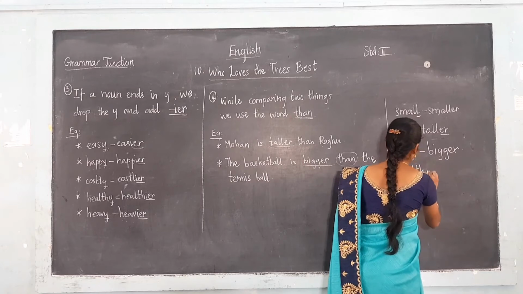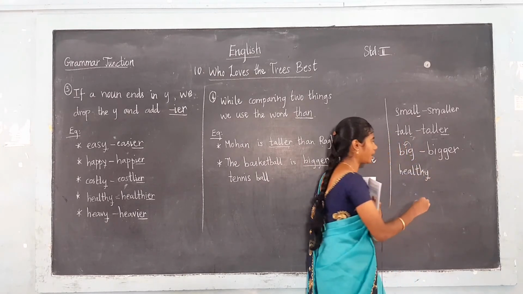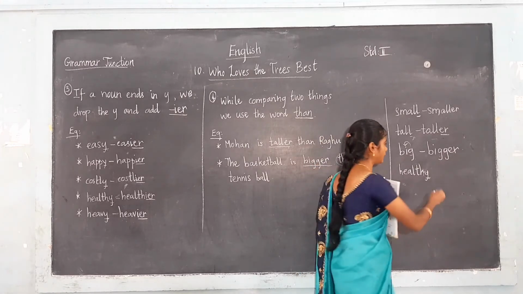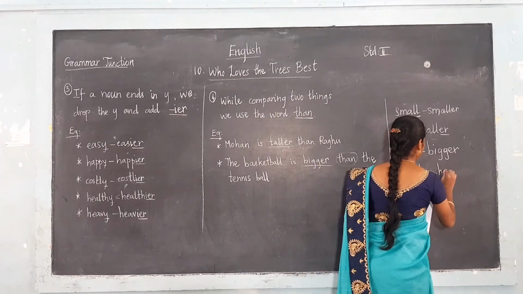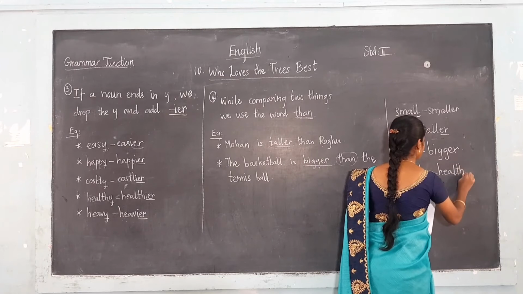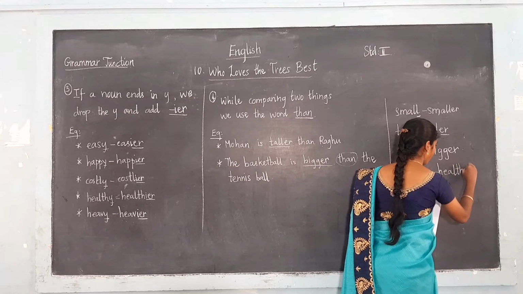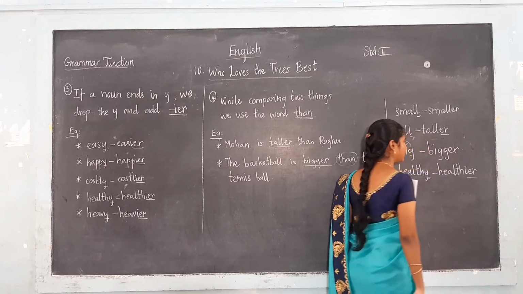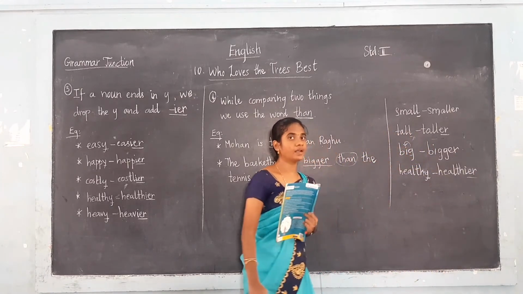Here, the noun that ends with Y. If the noun ends with Y, we drop Y and add IER. Instead of Y, we have to drop Y and add IER. Healthier. Okay. They are comparing two things.